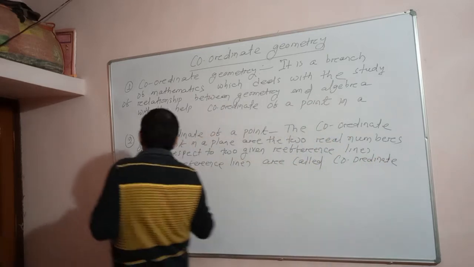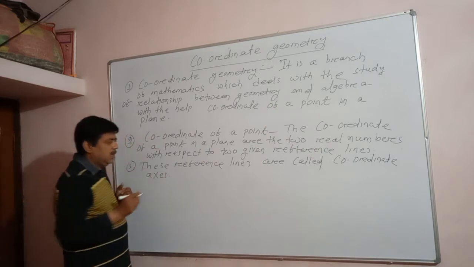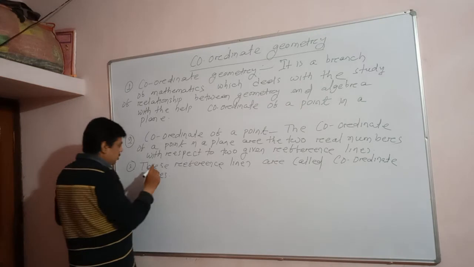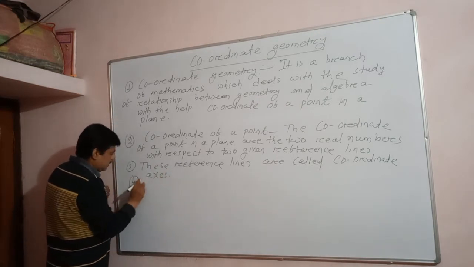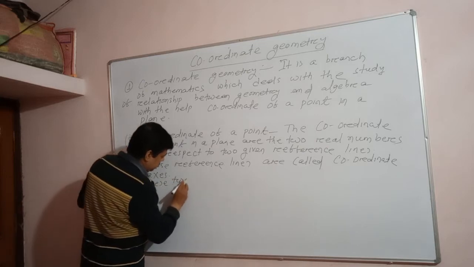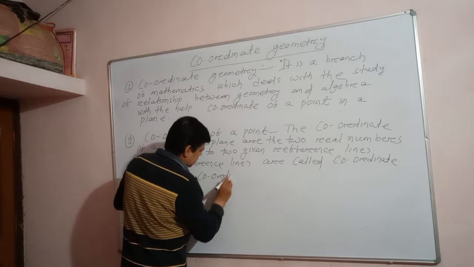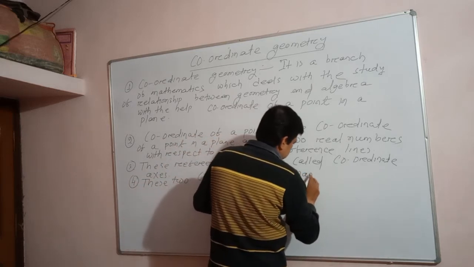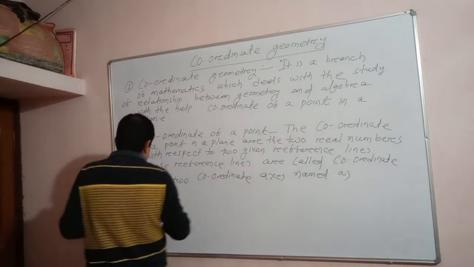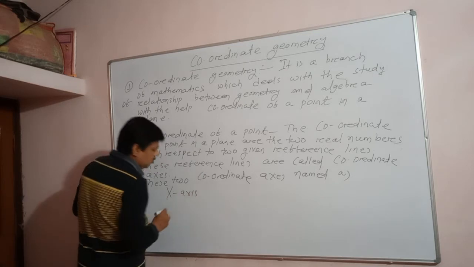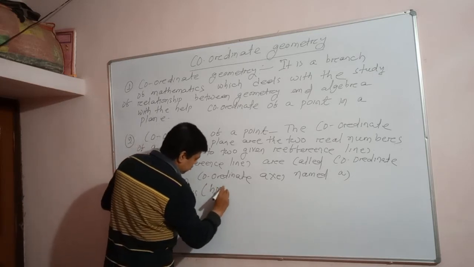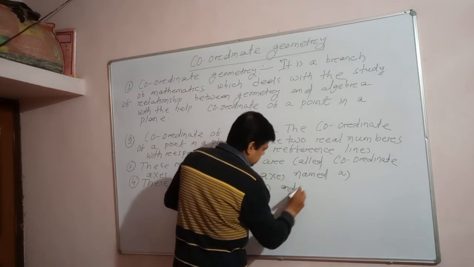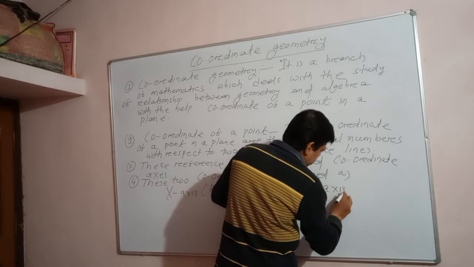These two coordinate axes are named x-axis, which is the horizontal line, and y-axis, which is the vertical line.